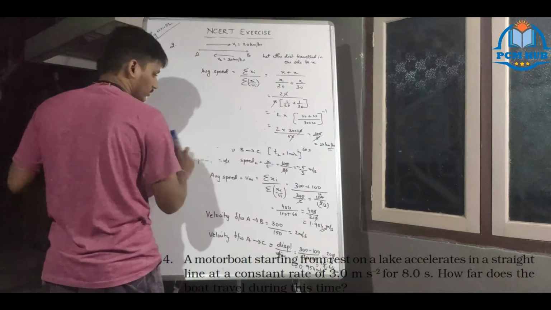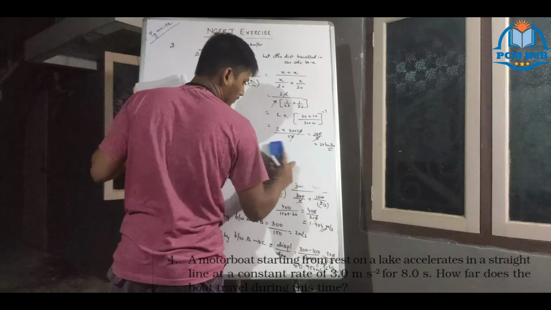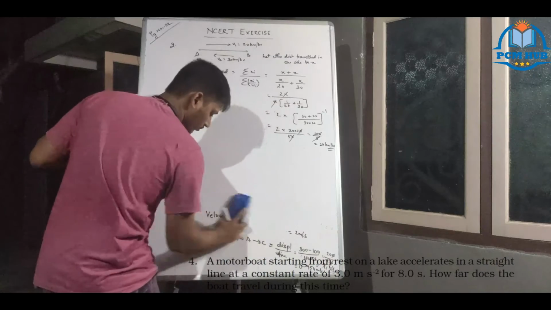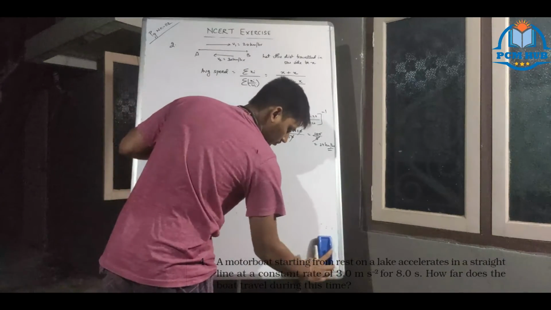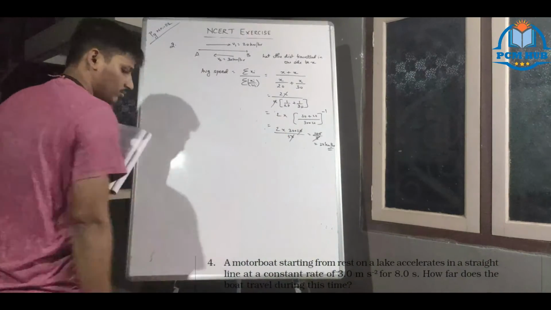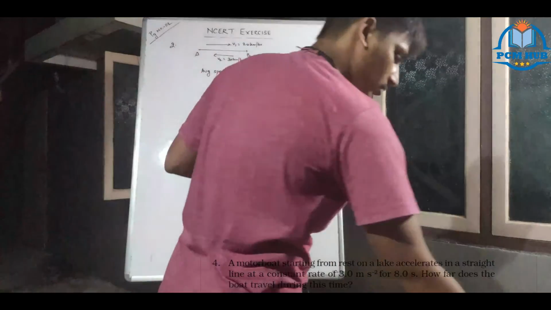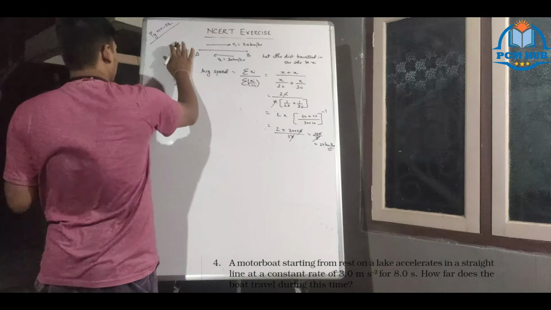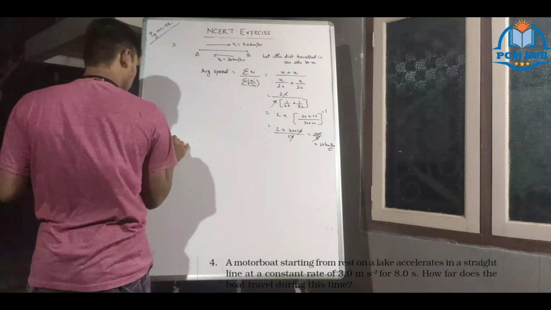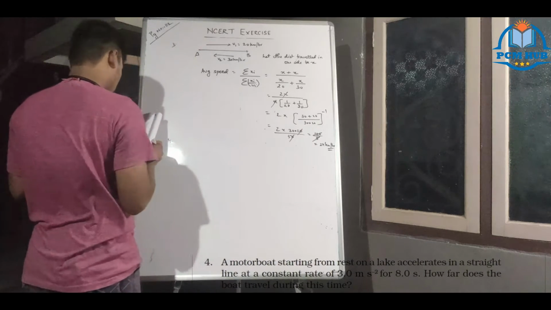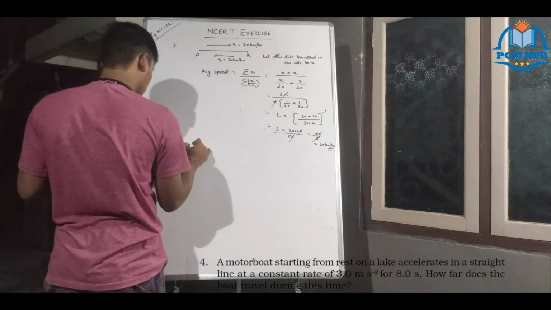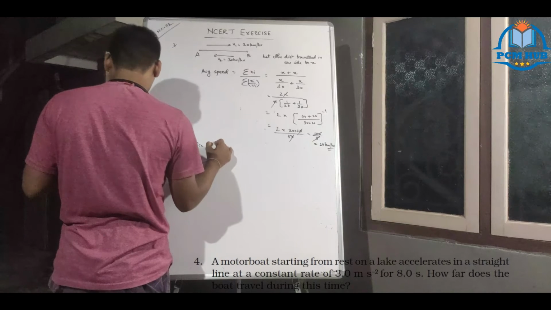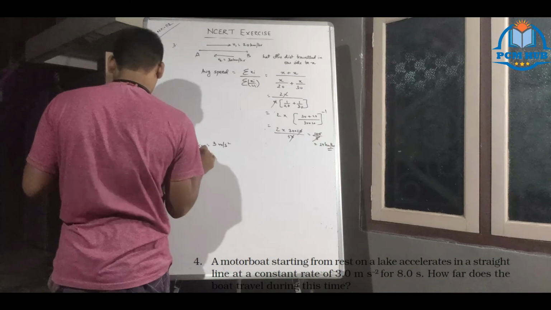So he is asking distance. Acceleration equals 3 meter per second square.